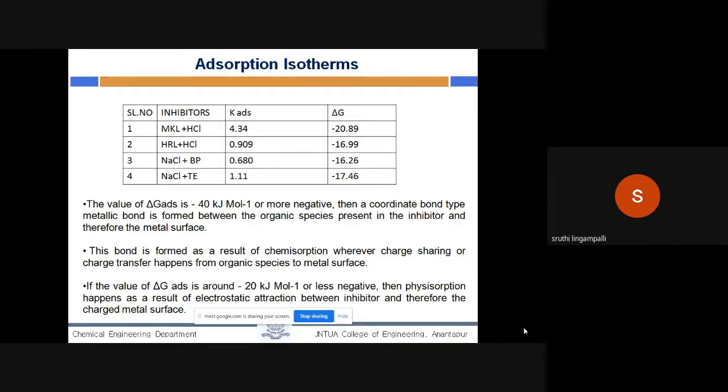If the value of the Gibbs adsorption energy is minus 40 kilojoules per mole or more negative, then a coordinate-type metallic bond is formed between the organic species present in the inhibitor and the metal surface. This bond is formed as a result of chemisorption, where charge sharing or charge transfer happens from organic species to the metal surface. If the value of delta G adsorption is around minus 20 kilojoules per mole or less negative, then physisorption happens as a result of electrostatic attraction between the inhibitor and the charged metal surface. As I got values below minus 20 kilojoules per mole, it acts as physisorption.